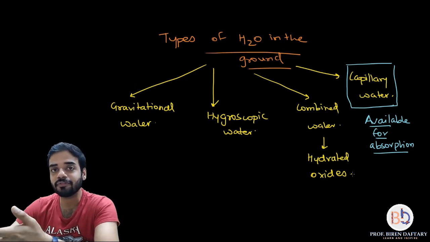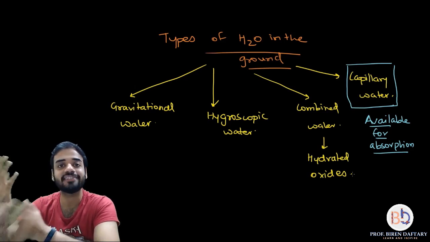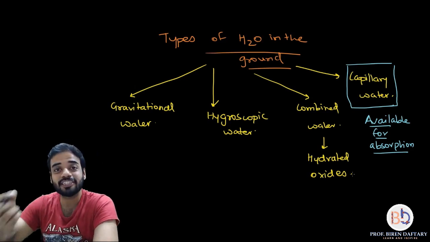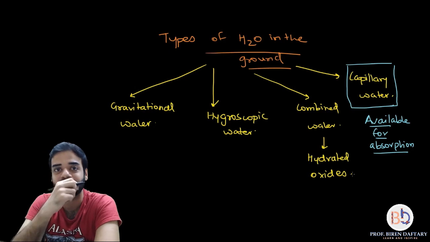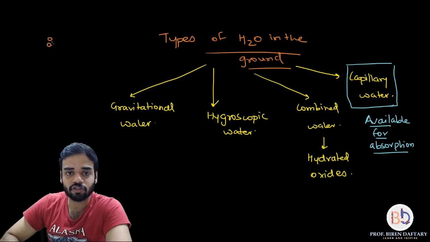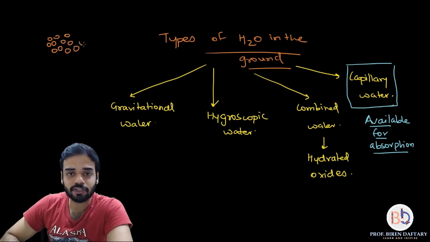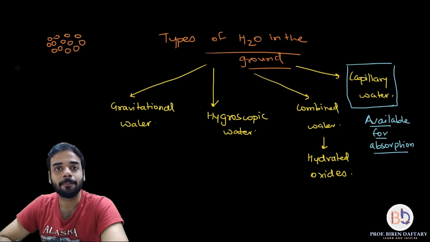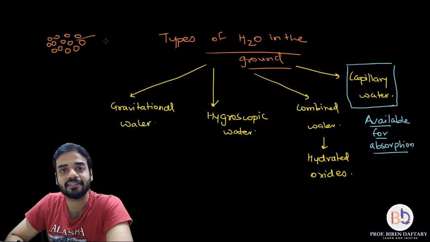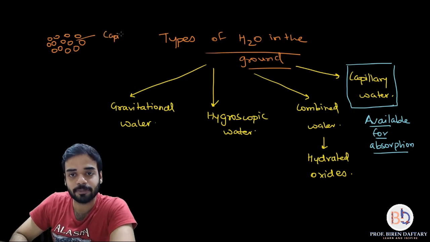So which water is free for the plants? Capillary water. What is capillary water? Very simple. Capillary water is the water present in small air spaces in the soil. For example, if I draw these soil particles, the space present between the soil particles, this empty space, is called capillary space.